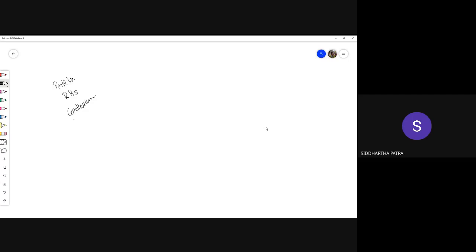But when we talk about continuum, the object doesn't have those discrete particles. If I'm trying to model an object, let's say I draw a line along any direction, and s is the coordinate along that direction. If I were to plot any property, let's say the density of that material along that line, that would be a continuous line. It may not be a constant, that means it may not be uniform everywhere, but it will still be a continuous variation.